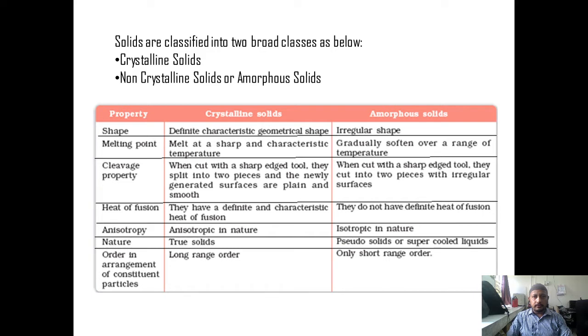Crystalline solids melt at a sharp and characteristic temperature, whereas amorphous solids do not. Crystalline solids show the cleavage property, whereas amorphous solids do not. Crystalline solids have a definite and characteristic heat of fusion, whereas amorphous solids do not. Crystalline solids are anisotropic in nature, whereas amorphous solids are isotropic. Crystalline solids are true solids, whereas amorphous solids are pseudo solids. Crystalline solids possess long range order, whereas amorphous solids possess very short range order.